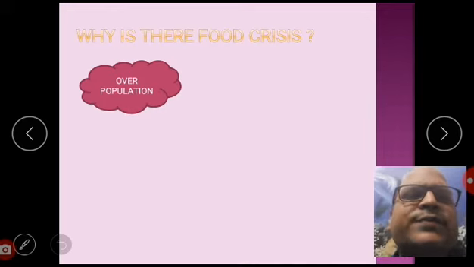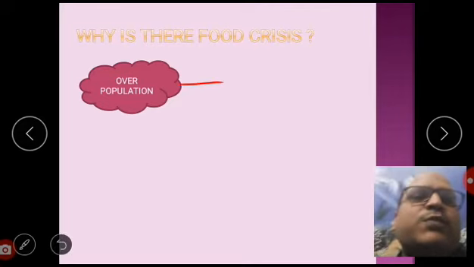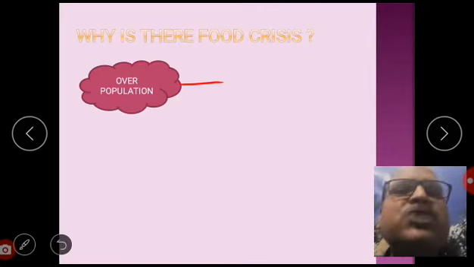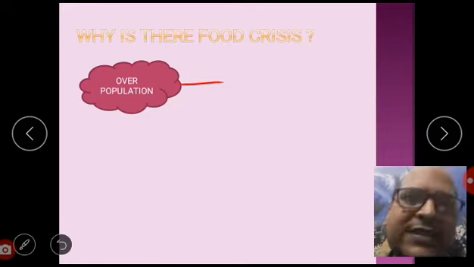By God, this is known as population explosion. I have taken the example of India, Uttar Pradesh and Hardoi to tell you how problematic it is. So this is a big reason behind the food crisis.